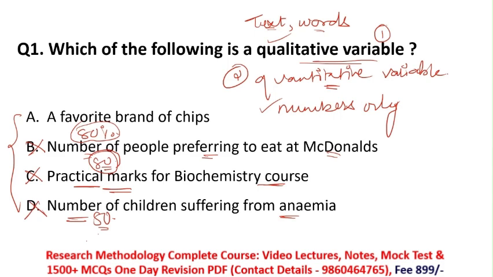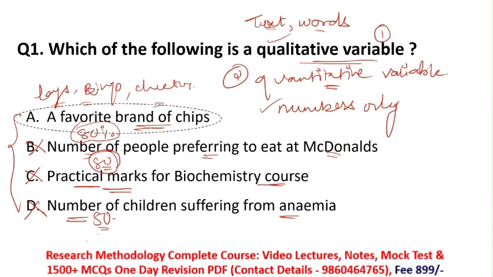Now the first option, a favorite brand of chips. You know the several brand names of chips, like Lay's, Bingo, or Cheetos. Here the results you get are in the form of words. That's why the favorite brand of chips indicates a qualitative variable, or is an example of a qualitative variable. So the correct option is option A. Next question.